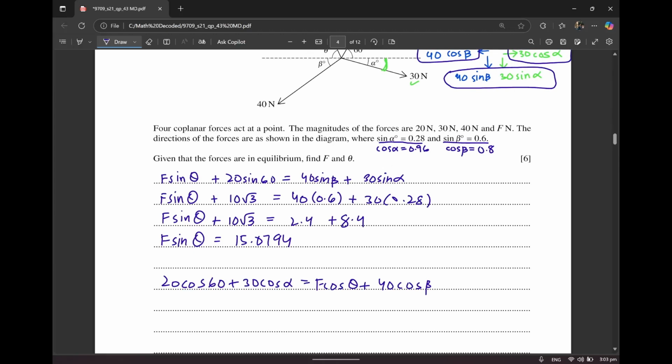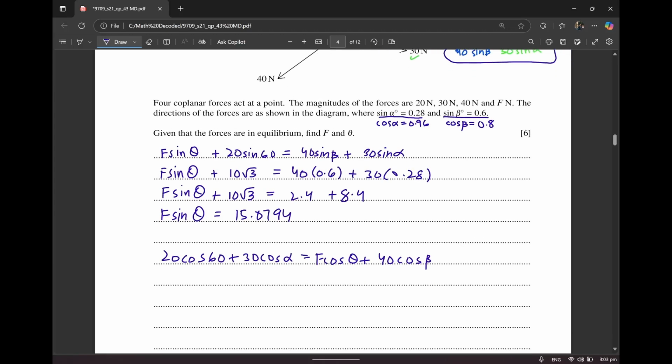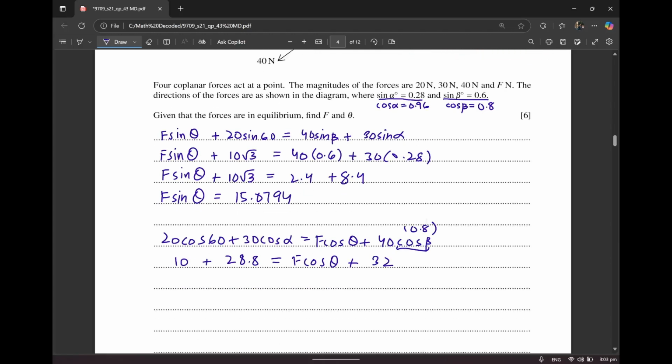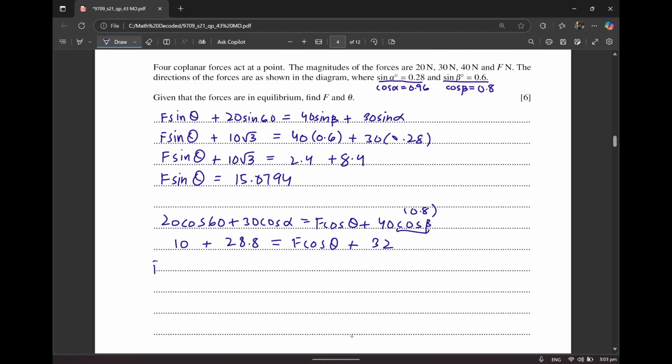If I solve this further, this is going to come out as 10 plus 28.8 is equal to f cos theta plus, if I plug in cos beta is 0.8, that's going to be 32. So f cos theta is going to be 6.8.